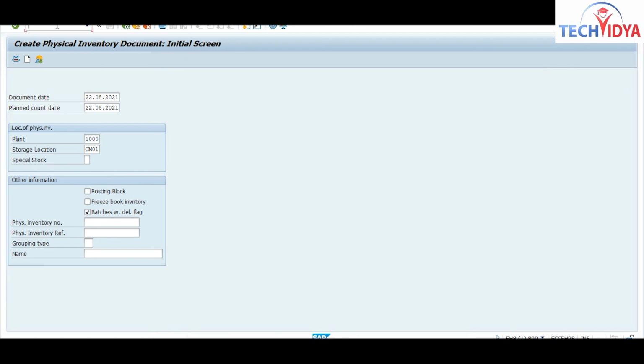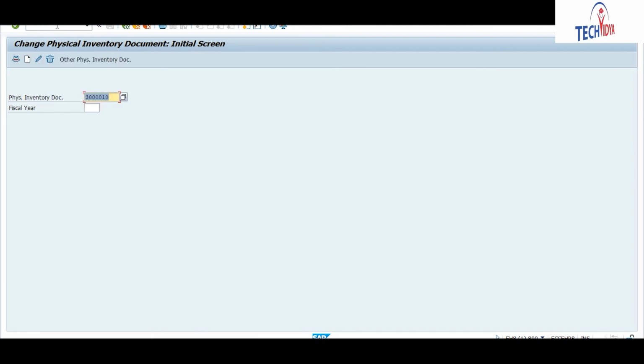So if you want to make any changes to your list, if some material is left out, or if you feel that you have entered some wrong material, you have a scope of change also. Now go to MI02 for your changes.